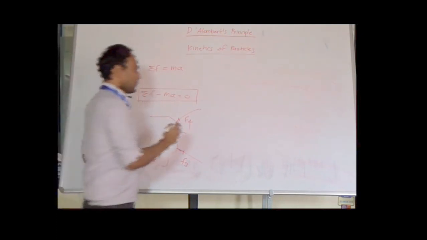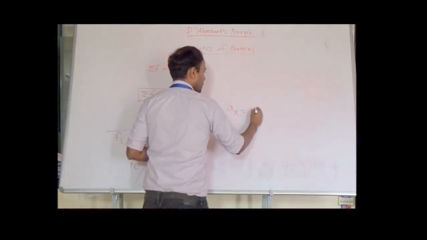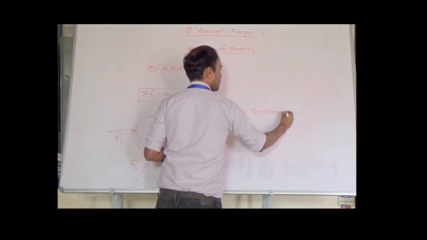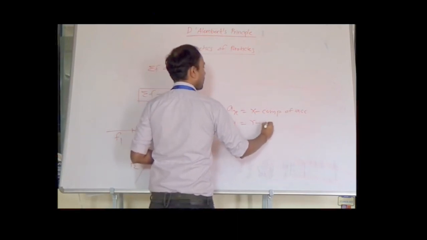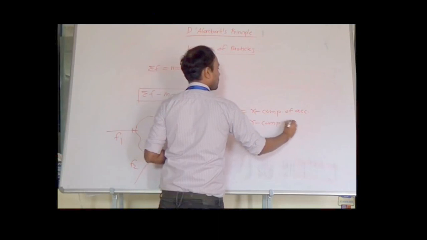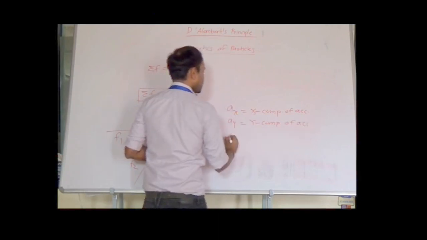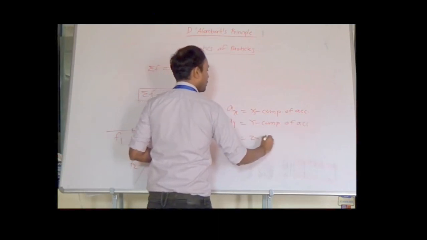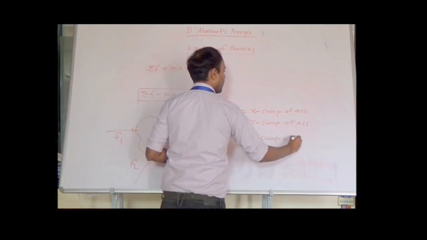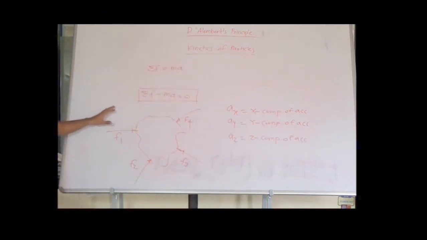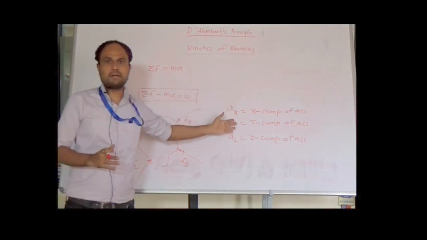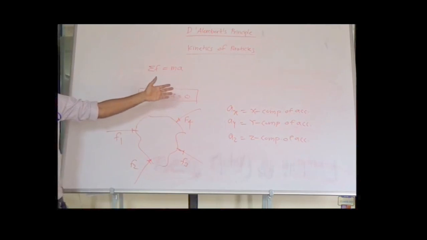Suppose ax is the x component of acceleration, ay is the y component of acceleration, and az is the z component of acceleration. Then ax, ay, az are the x, y, z components of acceleration.